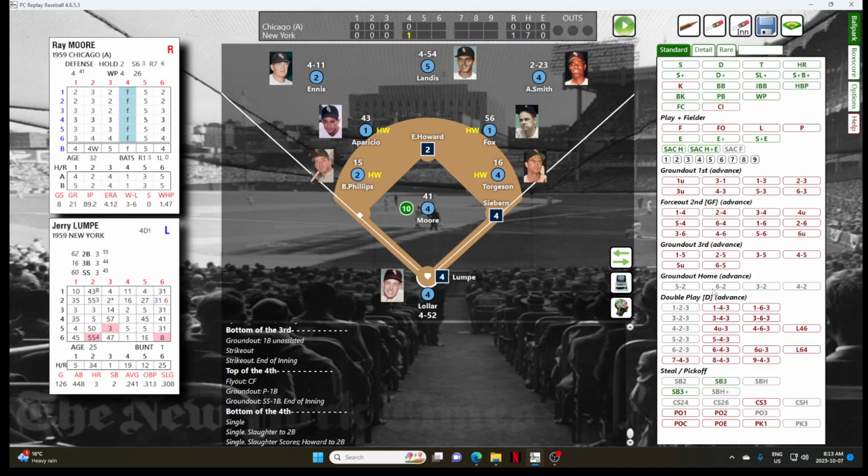And Lumpy hits a ball to short. Aparicio is there. His only play is at first base, and that's out number 1.